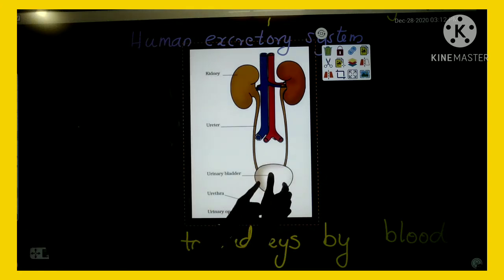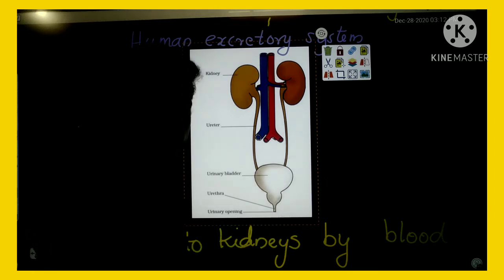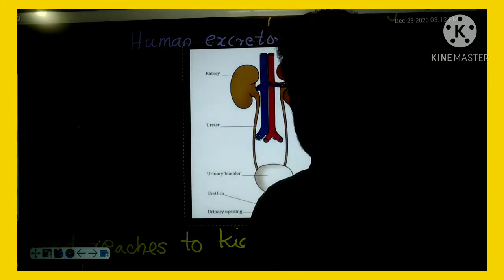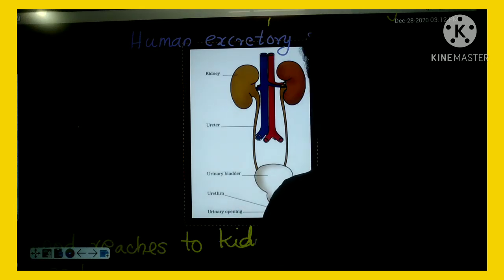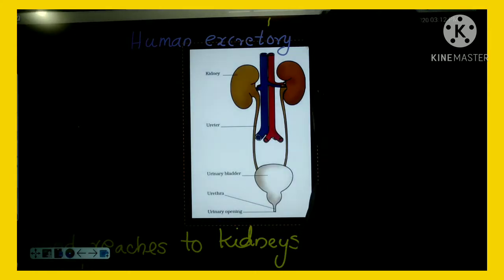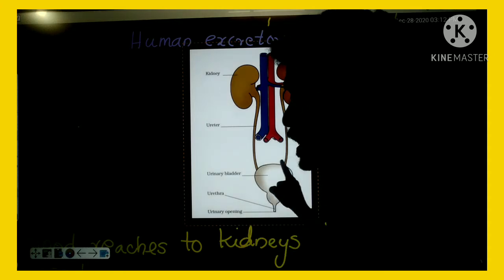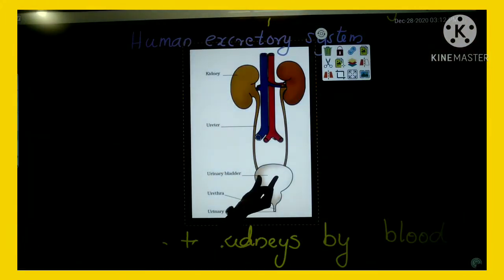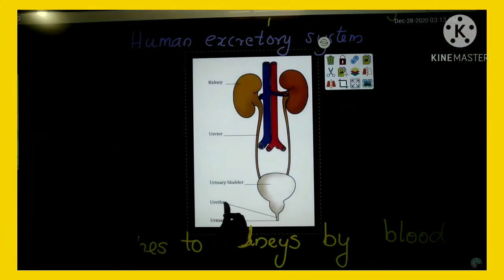Then that stored urine flows out through the urethra, through that opening. Clear? Okay, so the kidneys help to filter the blood, separate the waste material from the blood, and that forms the urine. The urine flows through the tube called ureter and reaches the urinary bladder. Then from the urinary bladder, the urine flows out through the urethra.